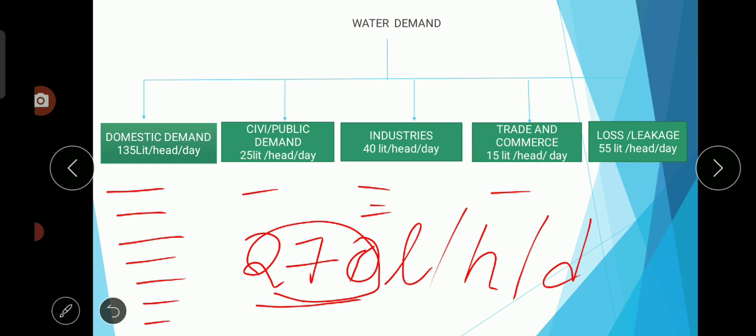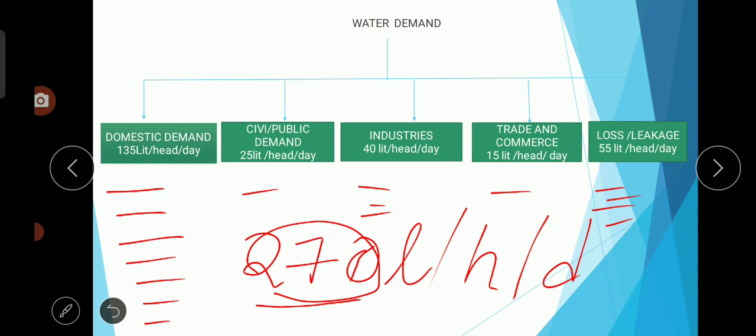Next one is trade and commerce. Trade and commerce means it may be schools, colleges, hospitals, or any other, for which we have to allocate 15 liters per head per day. Next one is losses or leakages. If there is any breakdown of the pipeline system, a huge amount of water will be lost before replacement, repair or maintenance. So those losses can be considered under losses and leakages.